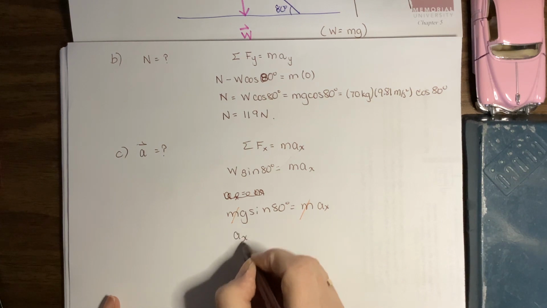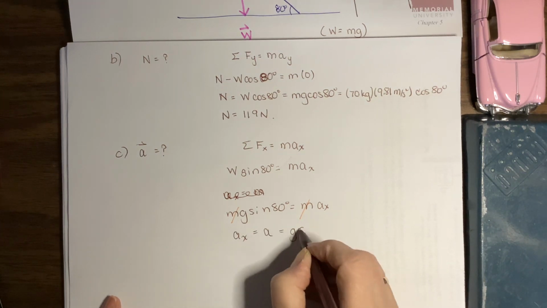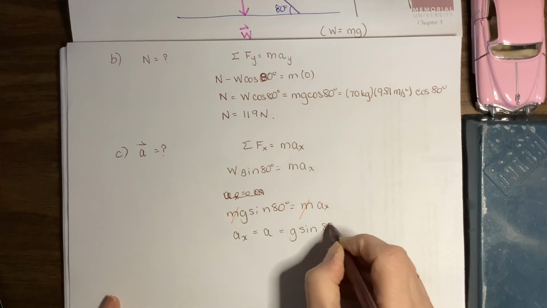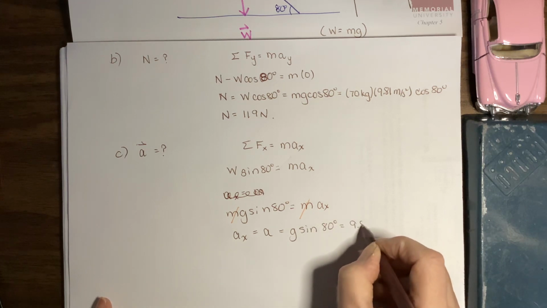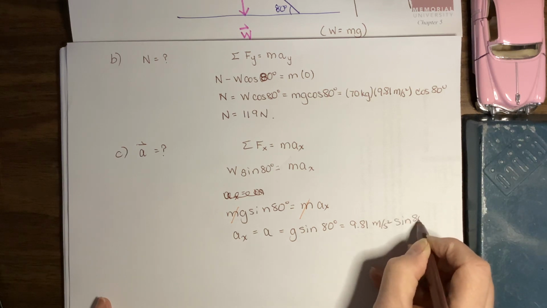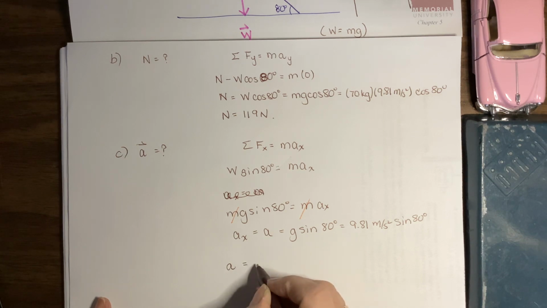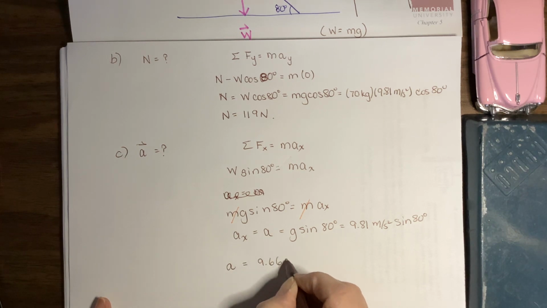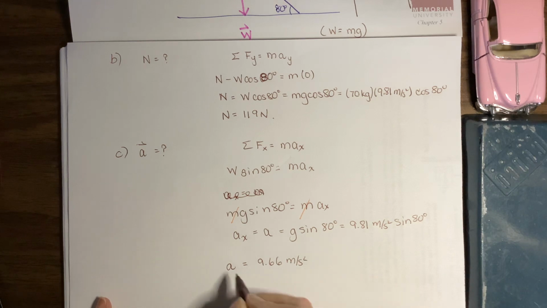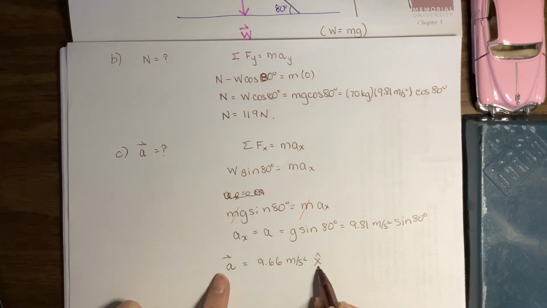And we see that our acceleration in the x direction is equal to g times sine of 80 degrees, 9.81 meters per second squared times sine 80 degrees. So our acceleration has a magnitude of 9.66 meters per second squared. It is completely in the positive x direction, so we can label it with an x hat. We could also say down the hill. That would also be an acceptable answer.